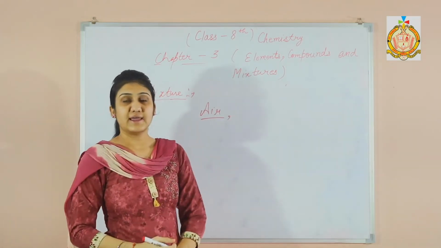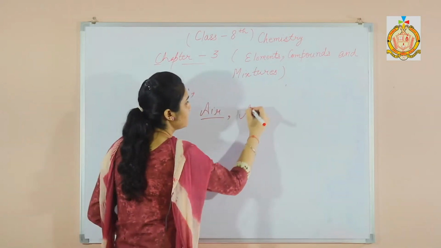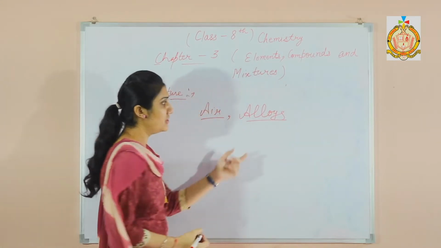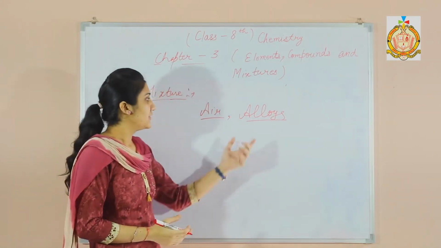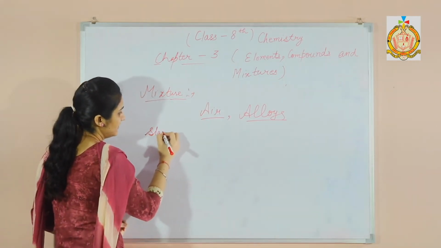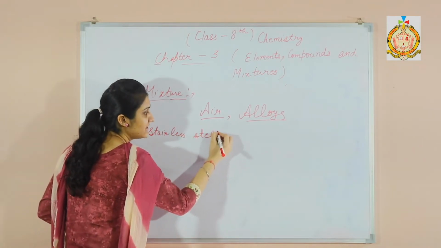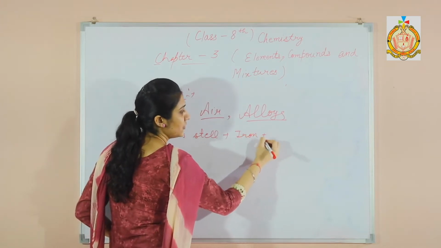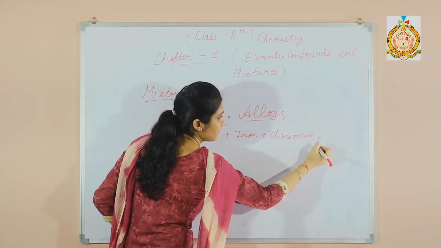Next, any other example of mixture? Alloys. Alloys are a mixture of two or more metals or non-metals. Here you can take the example stainless steel. Stainless steel is an alloy of iron, chromium, nickel.